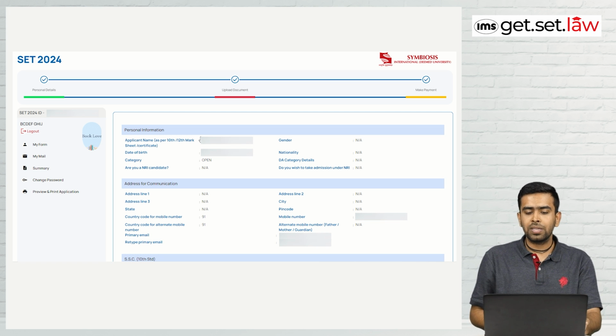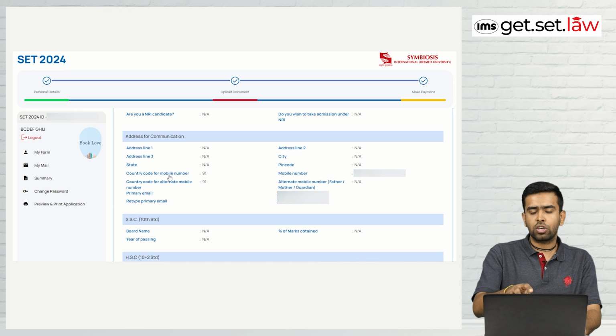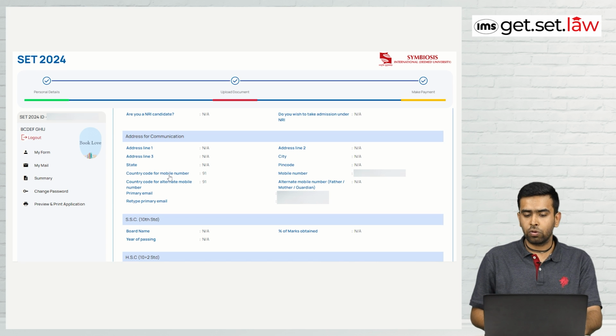So now you can see it's a preview section. Here the personal details we have filled. Now you have to fill in the address for communication. You can see you have to put your address line 1 and 2, only one is important to fill. Then you have to put your state, pin code, city, and again your mobile number and alternate mobile number.